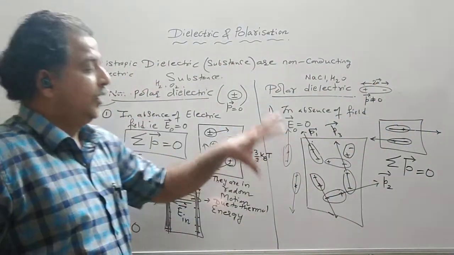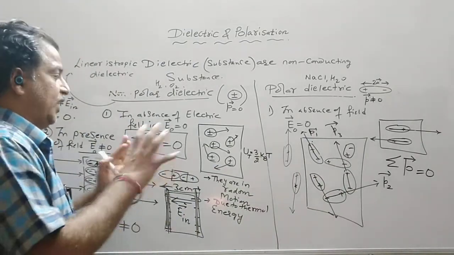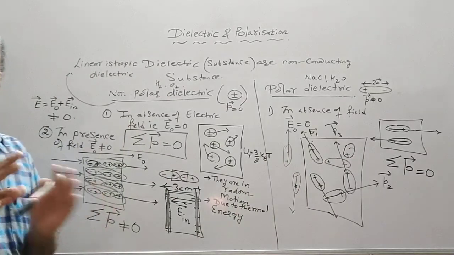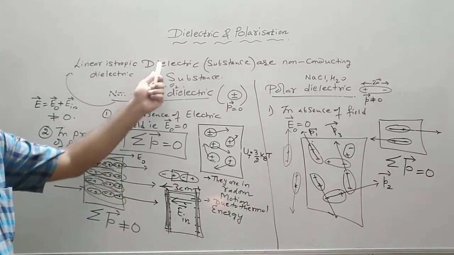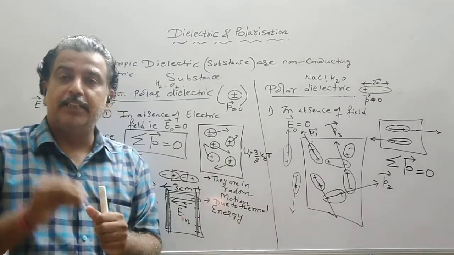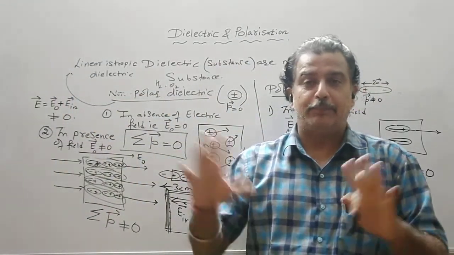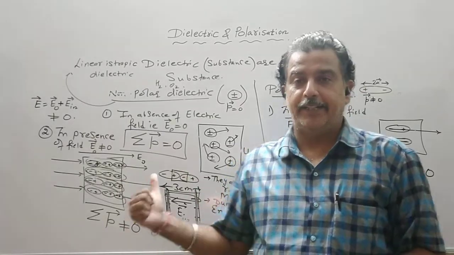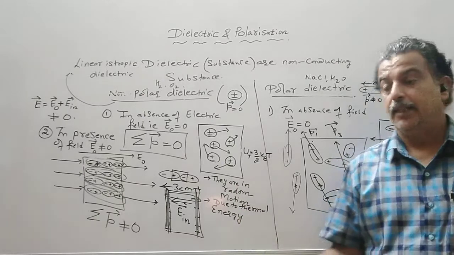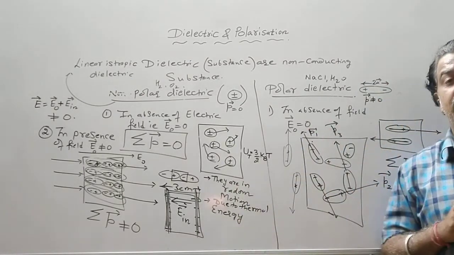So again its resultant also comes out to be 0. So as far as the value is concerned, I can say whether the dielectric is non-polar or polar, their resultant dipole moment comes out to be 0 in the absence of electric field. They are in random motion due to thermal energy. They are randomly oriented again due to thermal energy.